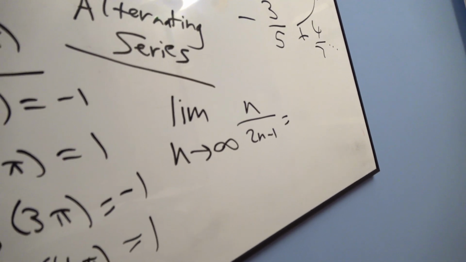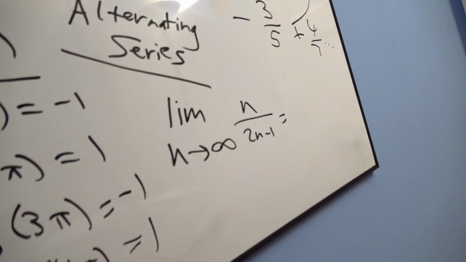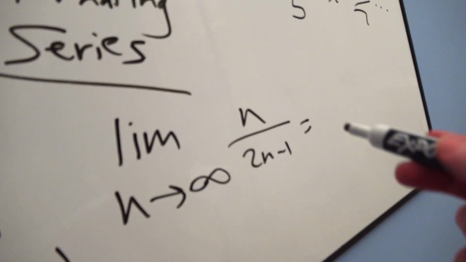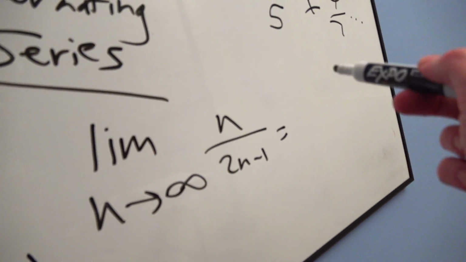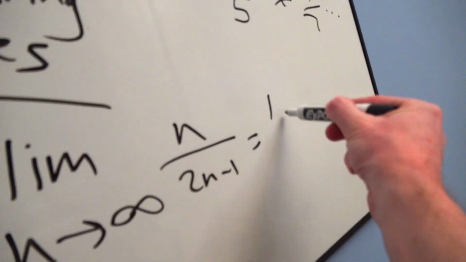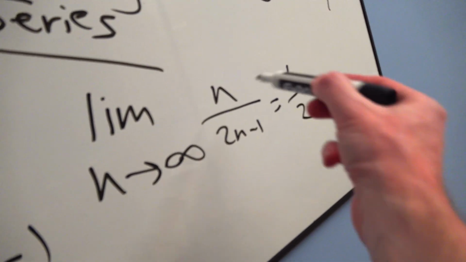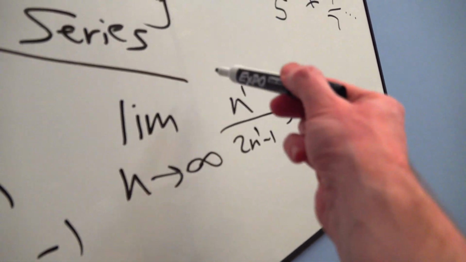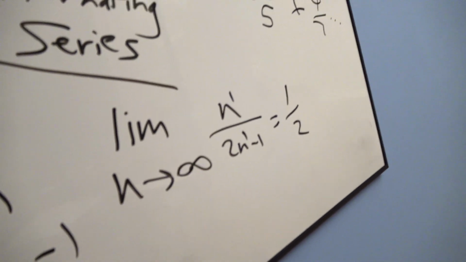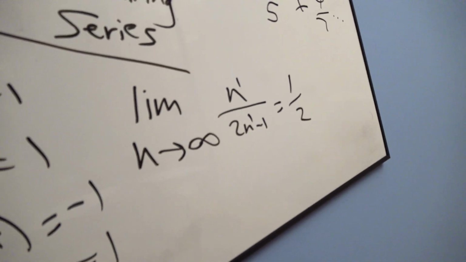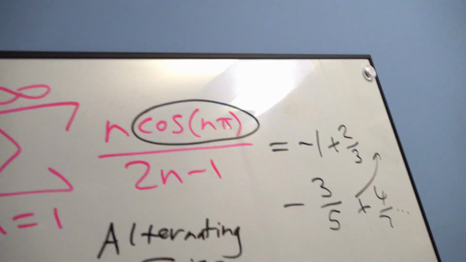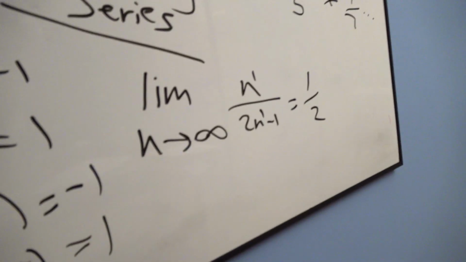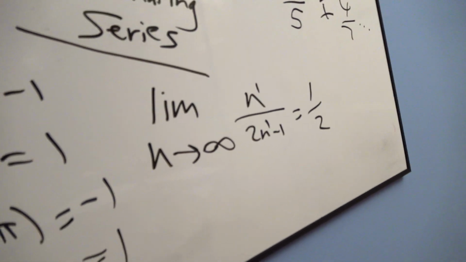You can do the weaker, stronger game, or our newfound trick from the last chapter, L'Hopital's rule. If you do L'Hopital's rule, you'll end up getting the derivative, you'll get 1 over 2. If you do the weaker, stronger game, you also take the leading coefficients, which is 1 over 2. Either way you do it, you get 1 over 2. Okay, so removing the oscillator, that is simply changing the signs, the limit of the rest of it, which you are allowed to do, is 1/2.